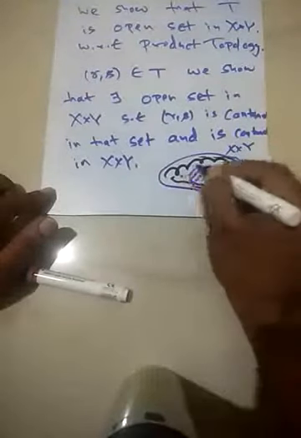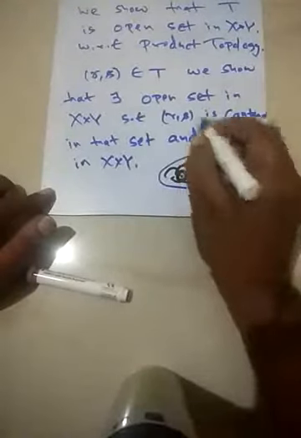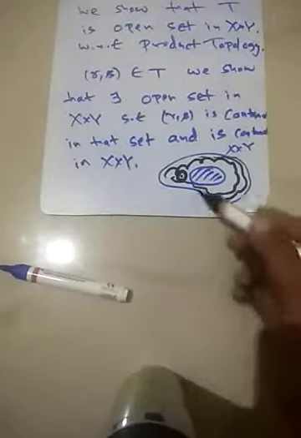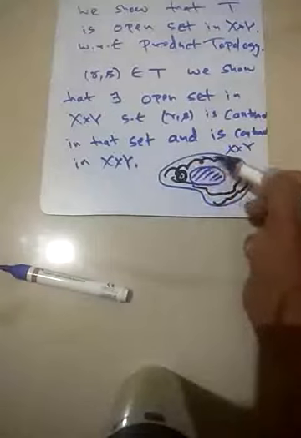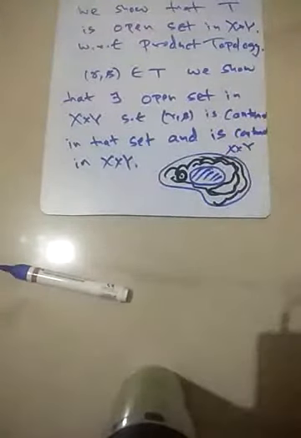If you take any point over here, you'll find that there is an open set which is completely contained in the complementary space. So for every point, I can find an open set contained in the black shaded portion T. That would prove that C is closed.